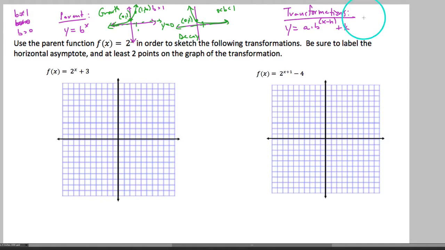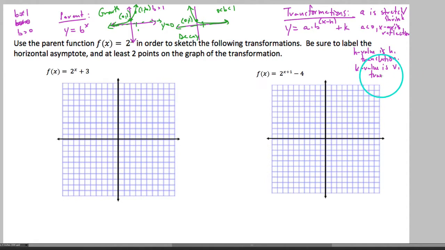So let's write down a few things we know here. We say a is stretch and shrink. If a is negative, it's an x-axis reflection. Our h value is horizontal translation, left and right shift. And then our k value is vertical translation, or vertical shift.